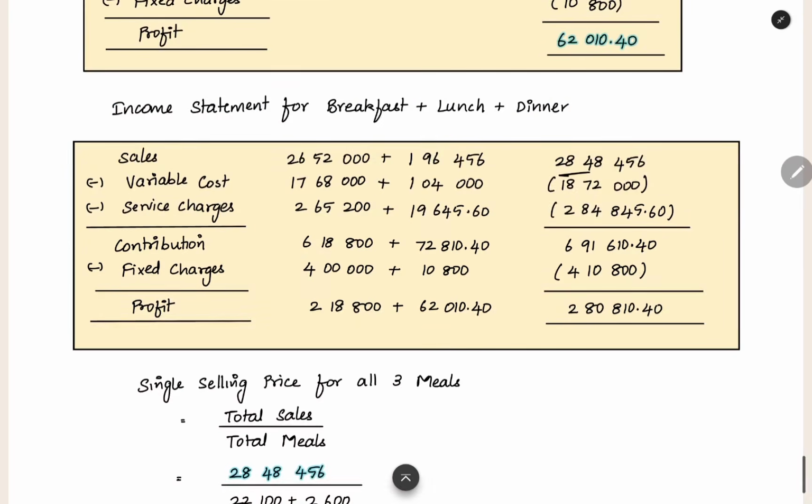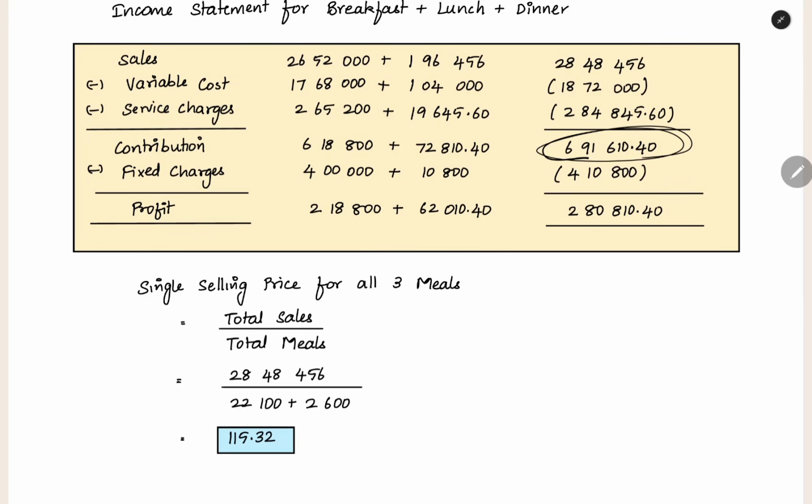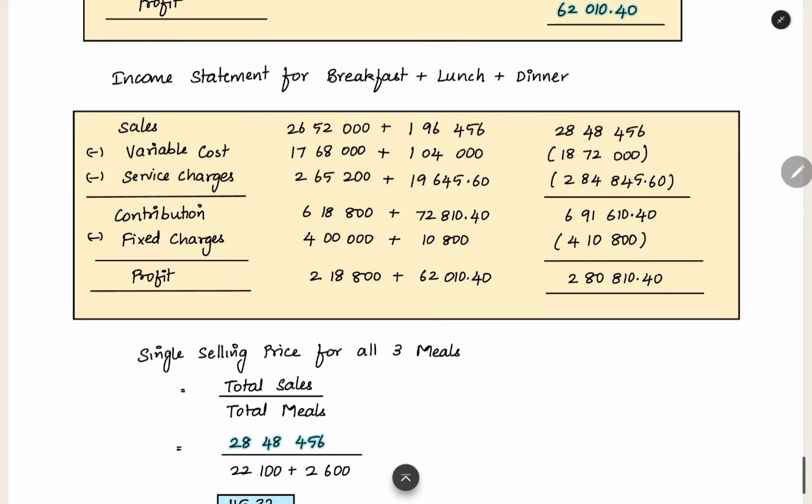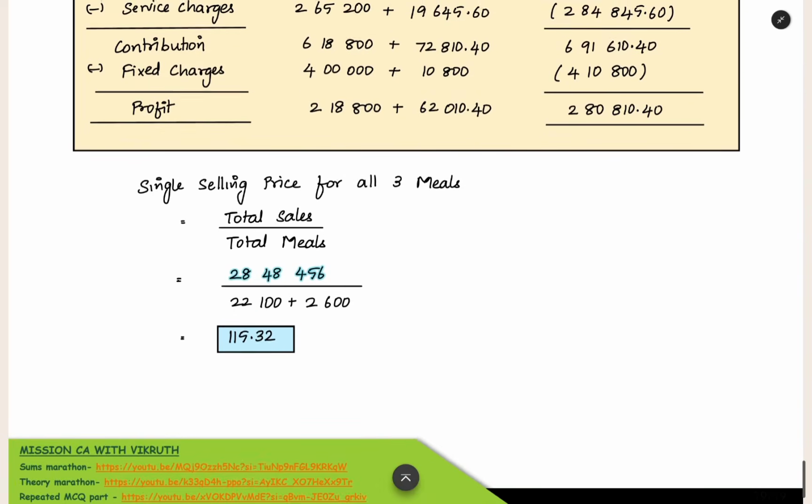You will get total this much revenue. And then you will get this much cost also, everything. After that you will earn this much contribution. This contribution also you will get 28 rupees per meal. Now when you divide this entire contribution, 6,91,610.40, by the total number of meals you are supplying, 22,100 plus 2,600, you will get 24,700. When you do this also, you will get a contribution of 28 rupees per meal. So when you fix this sales revenue, you will get a contribution also 28 you are recovering. So that is the objective here. We have to fix the selling price such that we get a minimum contribution of 28 rupees per meal. So that we have achieved here.